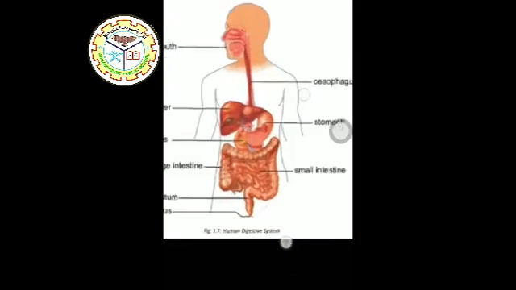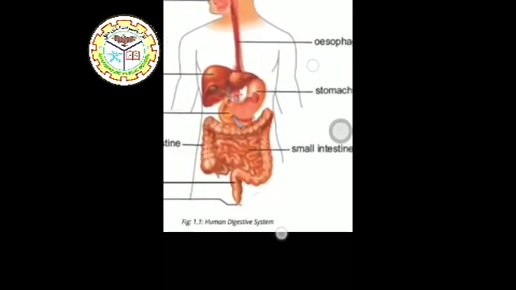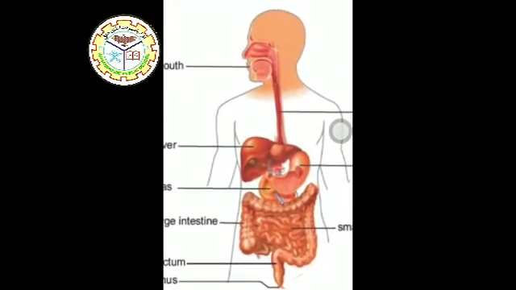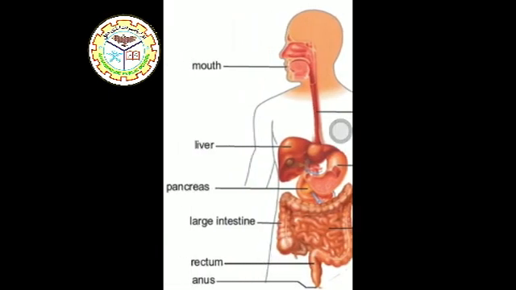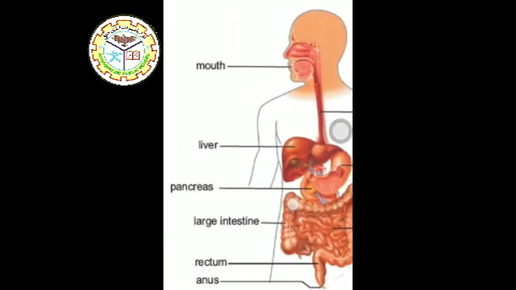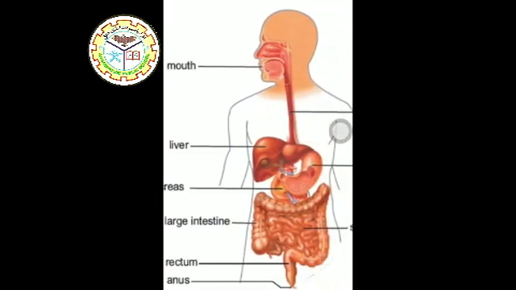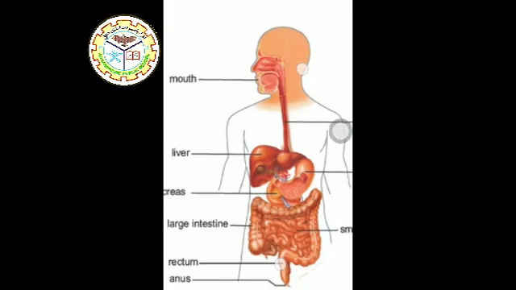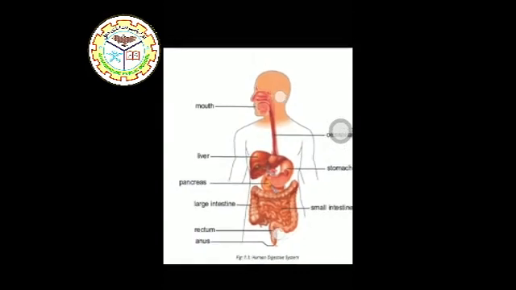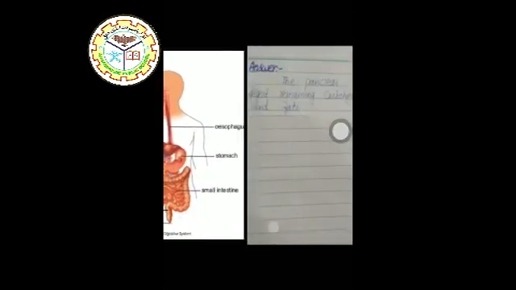Here, after the small intestine, the food enters the large intestine. This part is the large intestine as shown. After that, the food enters the rectum and anus, which is the undigested part, and from this part it is excreted out from our body in the form of feces.